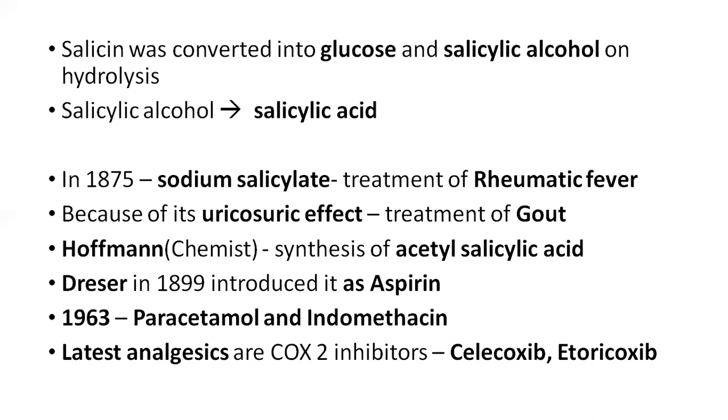Hoffman, a chemist, synthesized acetyl salicylic acid, and in the year 1899, Dreser introduced it as aspirin. The other name for acetyl salicylic acid is aspirin. In the year 1963, other non-steroidal anti-inflammatory drugs like paracetamol and indomethacin were introduced. And the latest analgesics are the COX-2 inhibitors, those are celecoxib, etoricoxib, rofecoxib, etc.